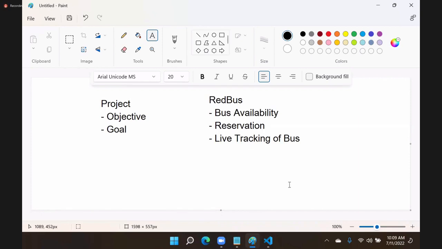Our driver will call you before the bus comes to the stop, or we will send an SMS. That is not mandatory. This is a goal. That means you can ignore it, it is optional. But if you achieve it, it's very good for the application. If not achieved, no problem. It goes on.